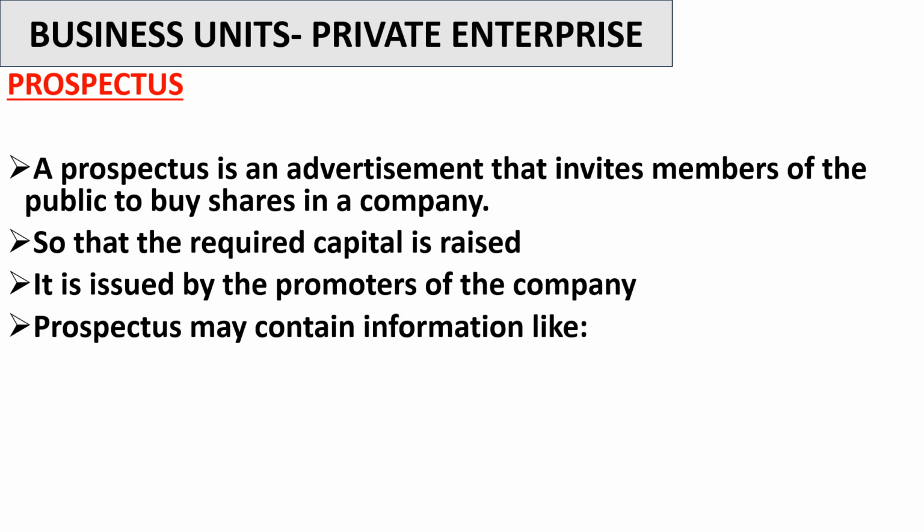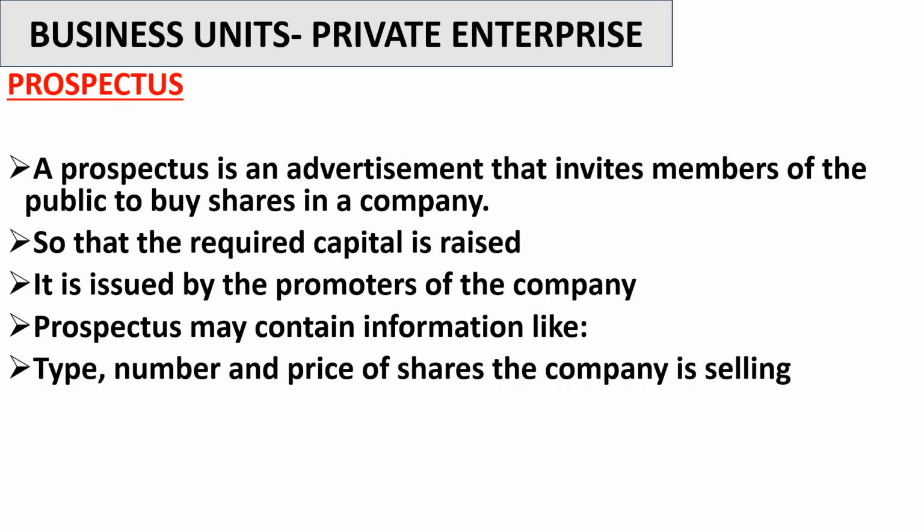A prospectus may contain information like, one, the type, number and price of shares the company is selling. They are the shares we're talking about. Again, I'm going to add more details. To state the type of shares, there are different types. How many are they? The number of shares, and the price. How much is each share?